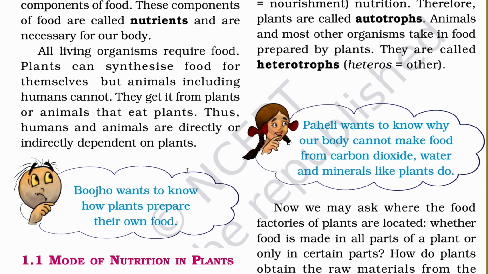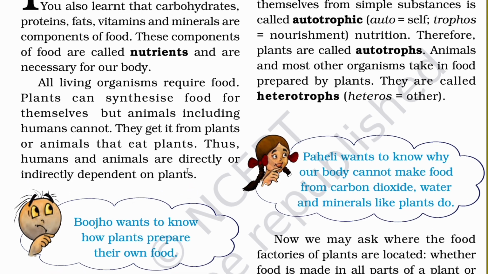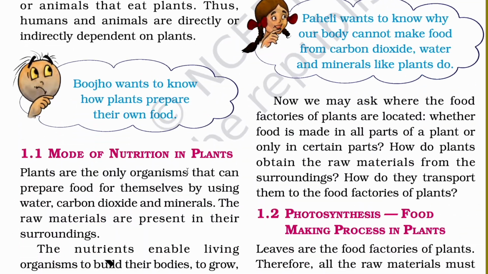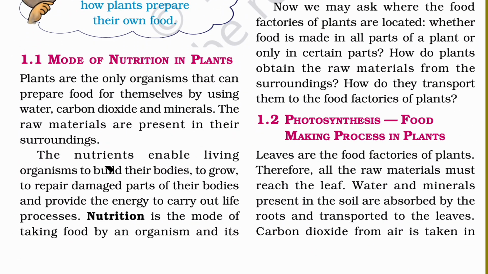Boojo wants to know how plants prepare their own food. The answer is photosynthesis. In the later part, we are going to discuss it. Photosynthesis, okay? Mode of nutrition in plants. Plants are the only organisms that can prepare food for themselves by using water, carbon dioxide, and minerals. The raw materials are present in their surroundings.